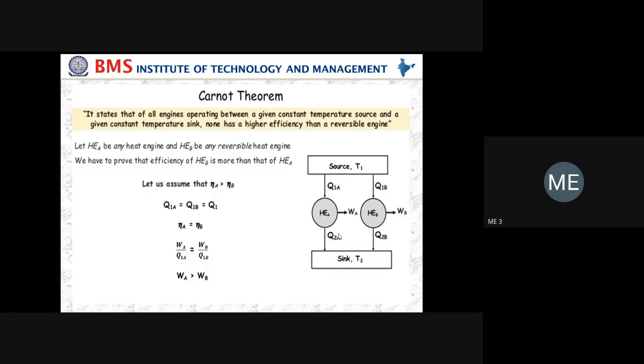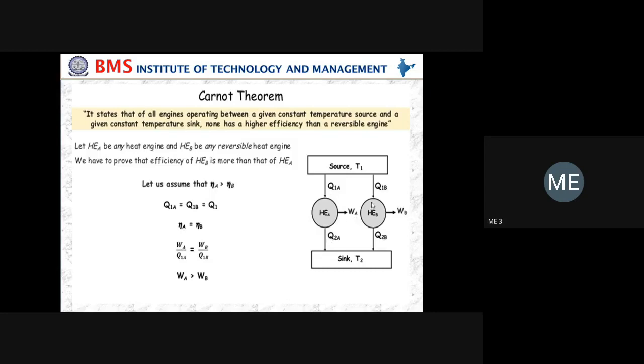Q2A is the amount of heat rejected from heat engine A to the sink. This is the meaning. First you have to show source, sink, heat engine A, heat engine B, Q1A, Q2A.